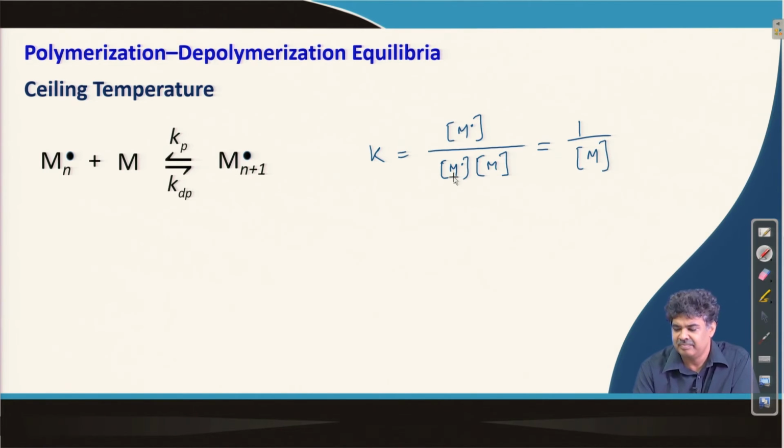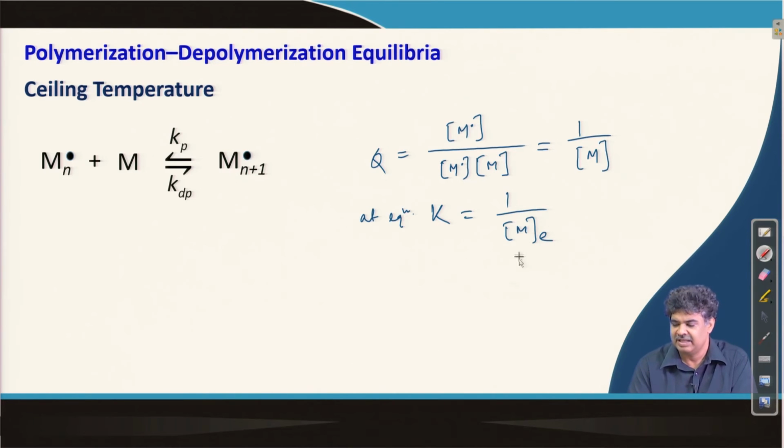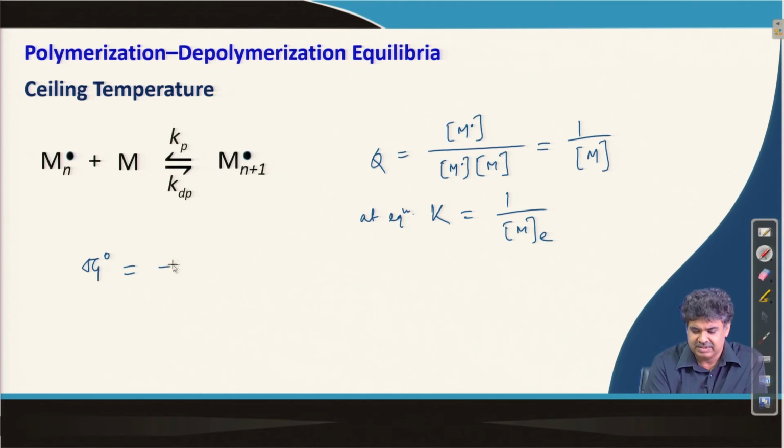So, at equilibrium K is equal to 1 by [M]e. We should not ideally write K here; we should write Q, the reaction quotient, and write K at equilibrium, where [M]e is the monomer concentration at equilibrium. Now, we can write del G naught, the standard Gibbs free energy.